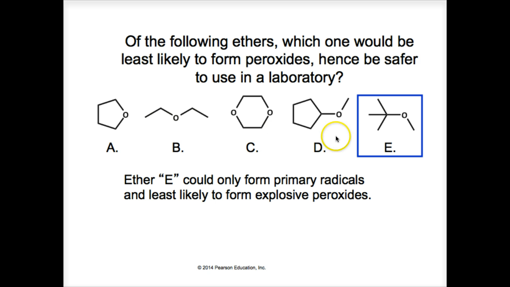Now, A through D have alphas that have more than 1 hydrogen. All of them have 2 except, I think this one right here is the only one that has 1. E has only 1 alpha carbon with hydrogens, this one. So it would be the least likely to form a radical, which we've got to form in order to form a peroxide radical, where oxygen radical would react with the radical that's formed. Therefore, E is the correct answer.